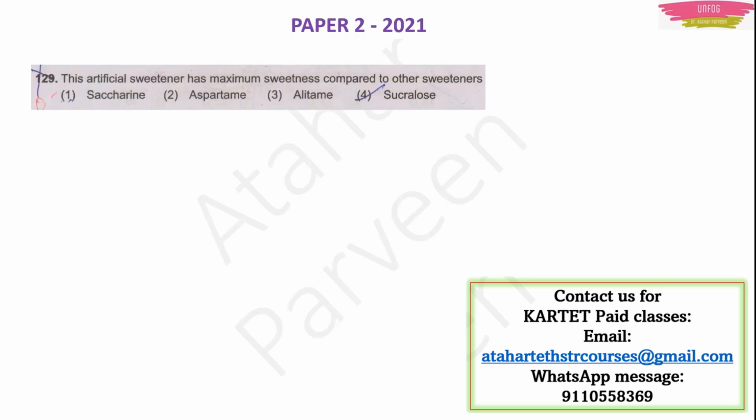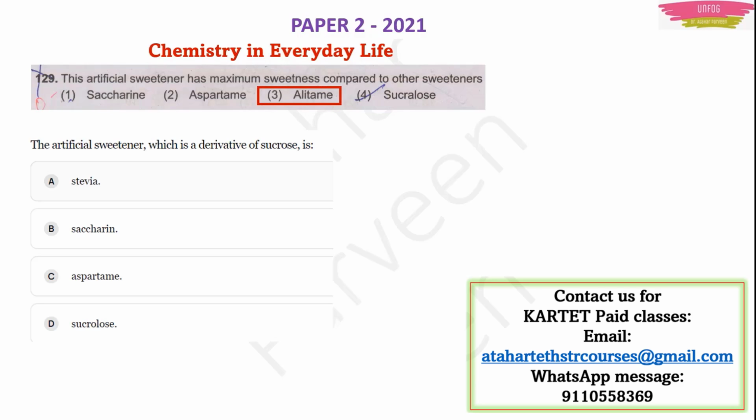See, I kept here those questions also to make you all understand. These questions are from Karnataka TET 2021 paper 2. So the question is, which artificial sweetener has maximum sweetness compared to other sweeteners? Of course, this question is from chemistry in everyday life, and the answer to this question is alitame. Because it is 2000 times, we told, right?